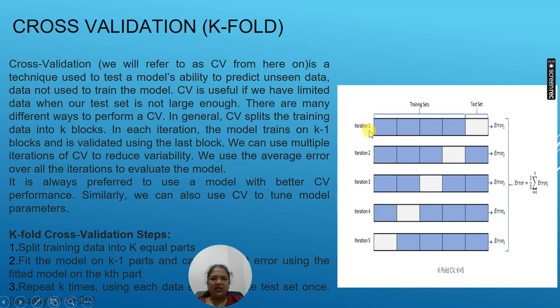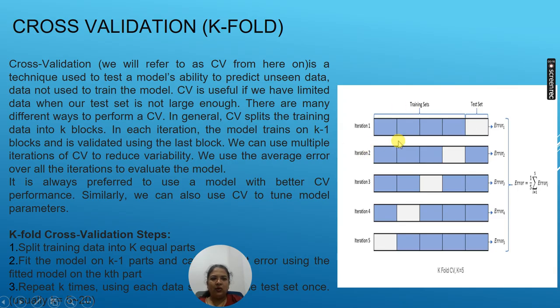So now in the first iteration, the first 4 parts are kept aside for the training purpose, and the last is the test set. And now for this iteration we will be noticing what the error is, if any. So if the first 4 parts are kept for the training, the last one is for the testing purpose.